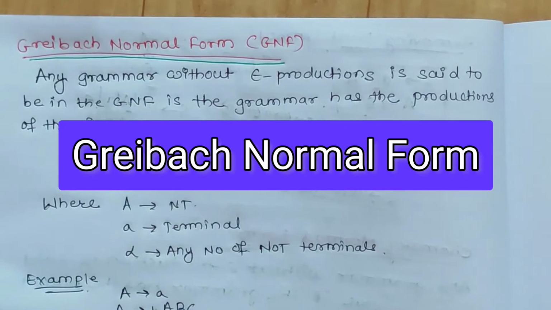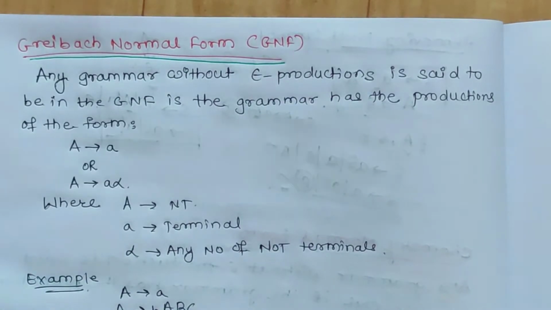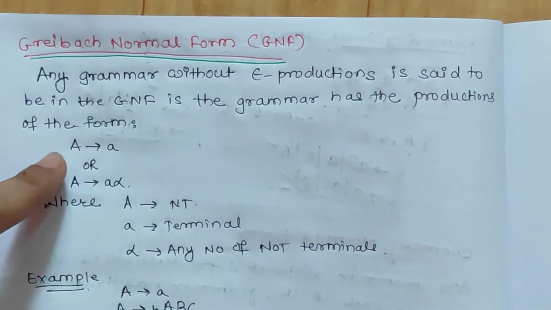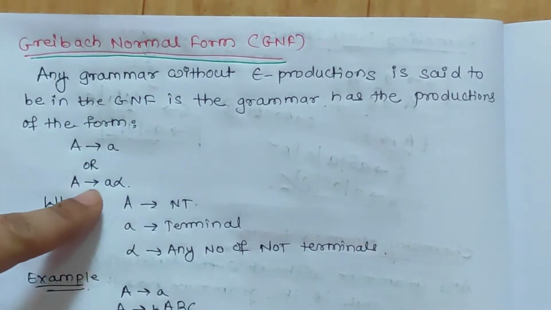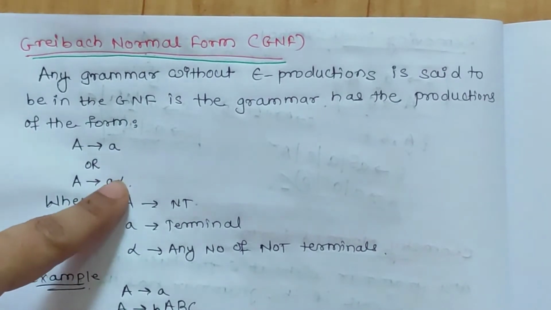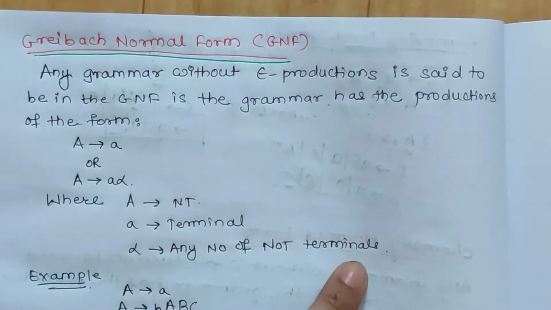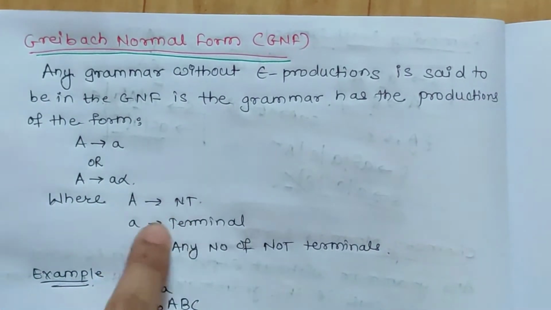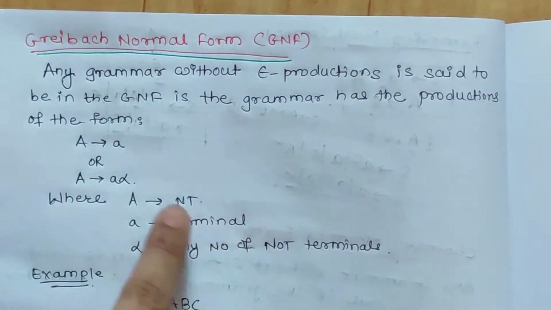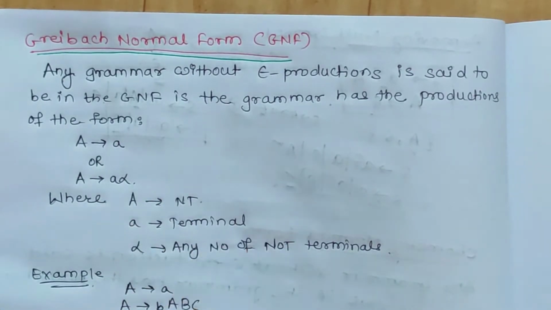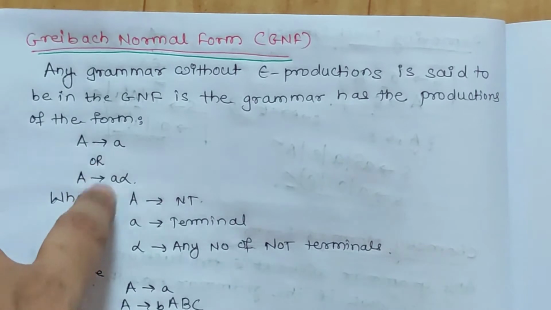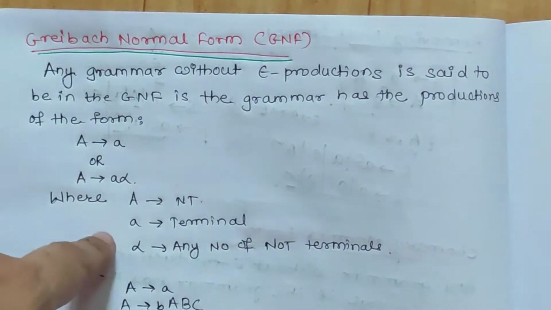If we have a given grammar without epsilon productions, then that grammar is in Greibach normal form if it is of the form A gives a, or A gives a alpha, where alpha is any number of non-terminal symbols, capital A is a non-terminal symbol and small a is a terminal. So you have to bring the grammar into this form so that it will be in Greibach normal form.